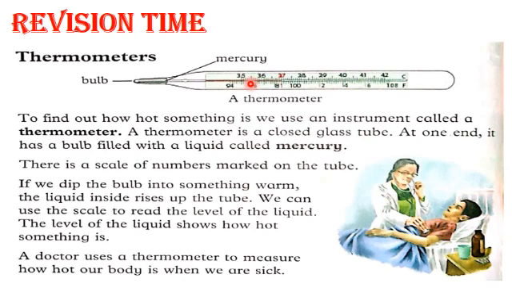The doctor uses a thermometer to measure how hot our body is when we are sick. When we have a temperature, we have fever, and we go to the doctor. The doctor checks our body temperature with the help of an instrument called a thermometer, and by the thermometer the doctor can measure how hot our body is.